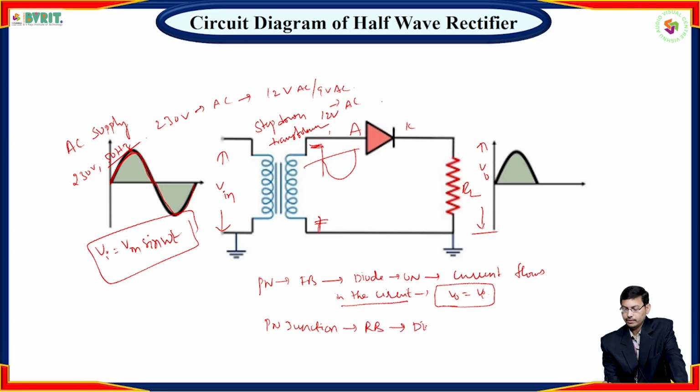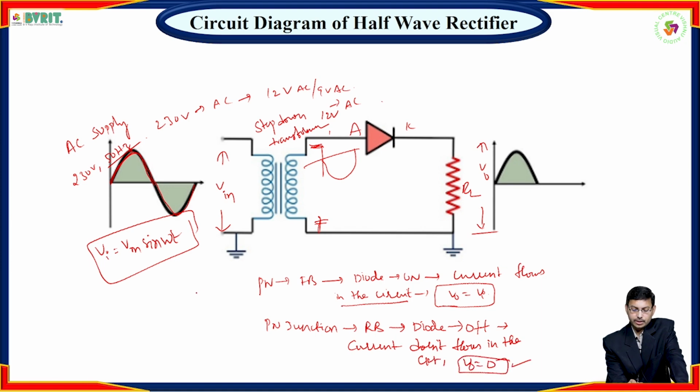Diode D is off, that means current doesn't flow in the circuit, hence V0 is 0. So this is case 1 and this is case 2.